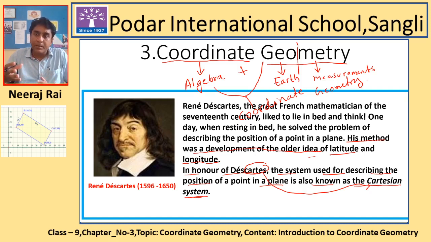Maybe it be land, maybe it be on a table, on your bed, on the whiteboard, or on the screen of the computer. So everywhere we want to locate something or some object is lying, and if you want to locate the position of that particular object, then coordinate geometry will play a vital role to make it understandable. So let's come to the next part of this.